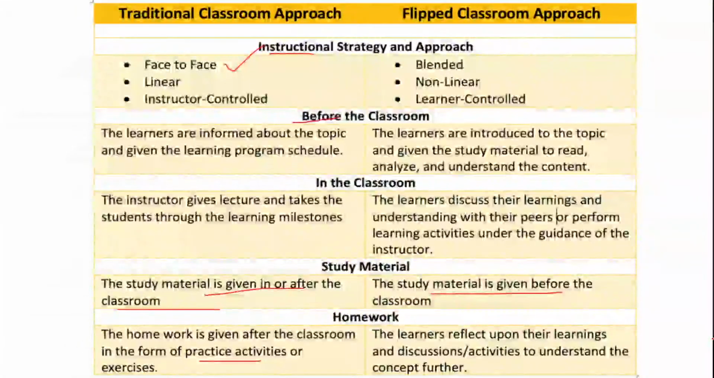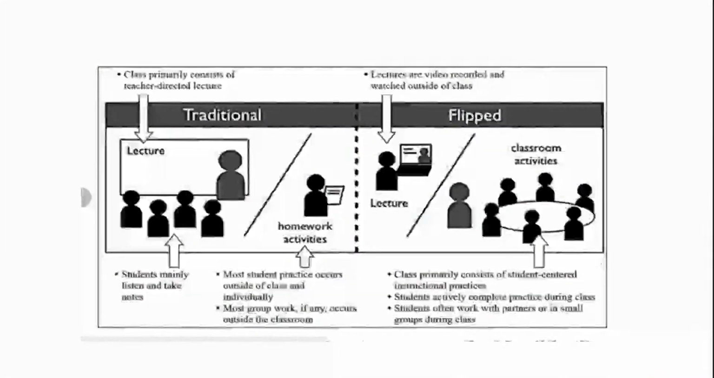Is it clear? Okay, now if you see diagrammatically, presentation wise, I have traditional classroom and flipped classroom. Class primarily consists of teacher directed, it is teacher oriented, you can say. Students mainly listen and take the notes. That's how it is in traditional classroom. Most student practice occurs outside the class in the form of homework activities, and most group work, if any, occurs outside the classroom. So here a lot of importance is given only and only to teaching in the classroom. Activities or their learning happens outside the classroom in the form of homework activities.